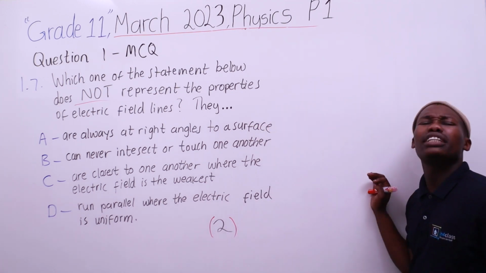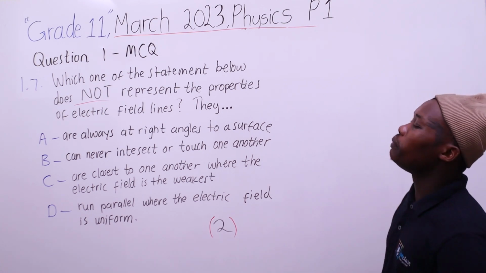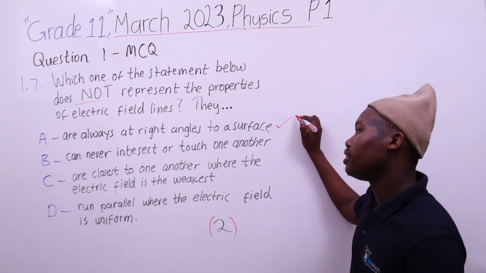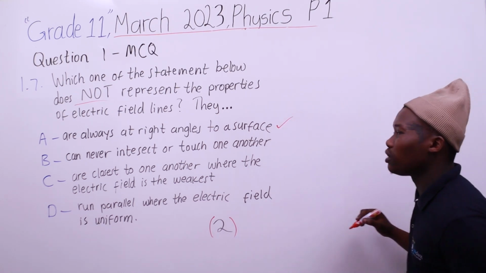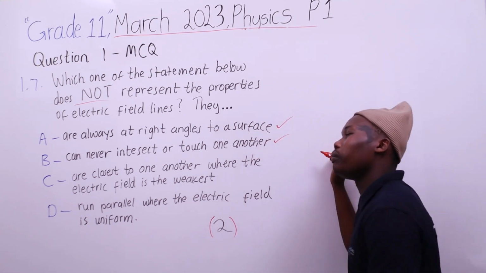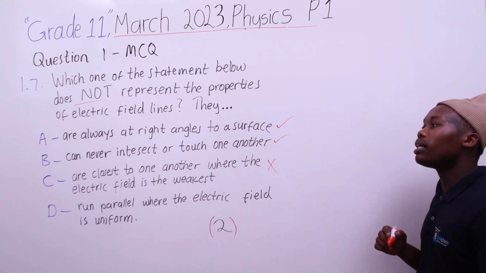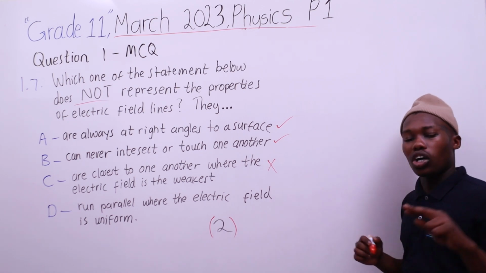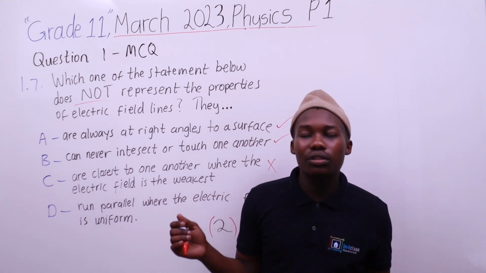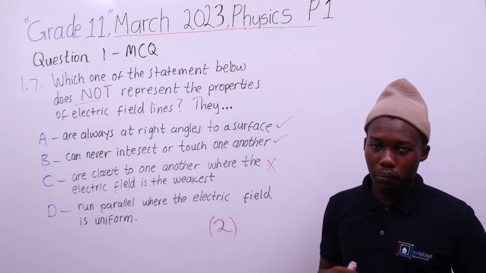Alright, the electric field strength. So let's look at which is right and which is wrong. They are always at right angles to a surface, yes. They can never intersect or touch one another, yes. They are closest to one another where the electric field is the strongest, no. For electric field lines, the closer they are, the stronger the field, because we know that distance and force are inversely proportional.